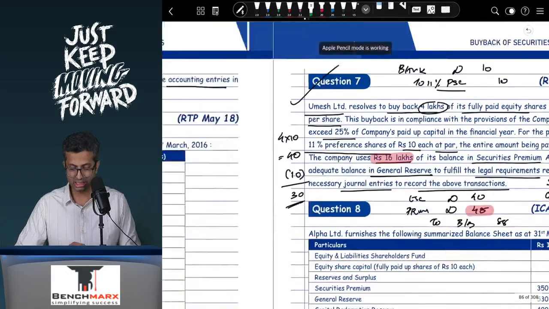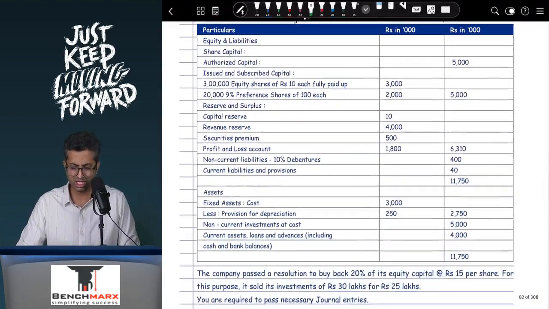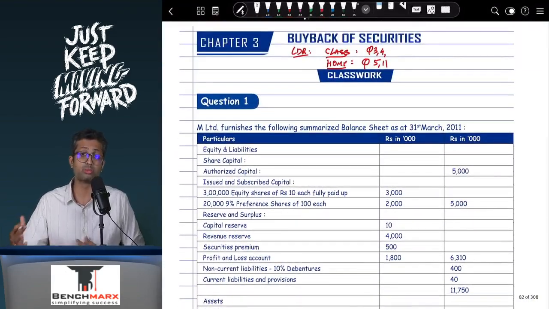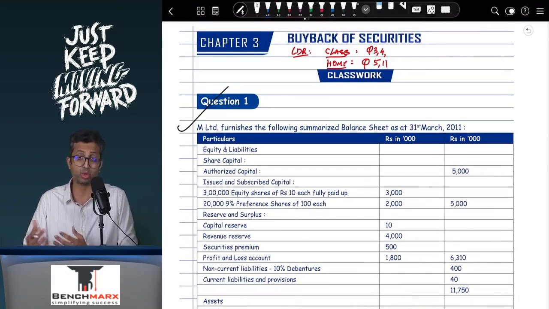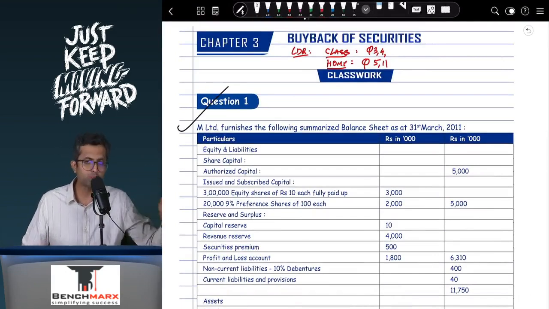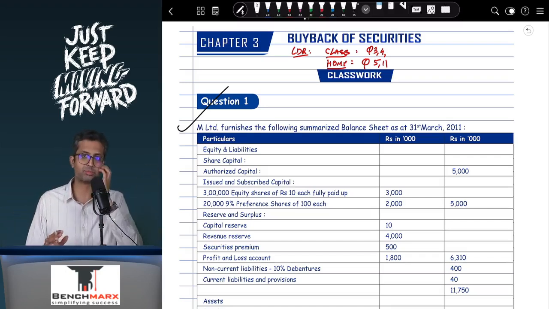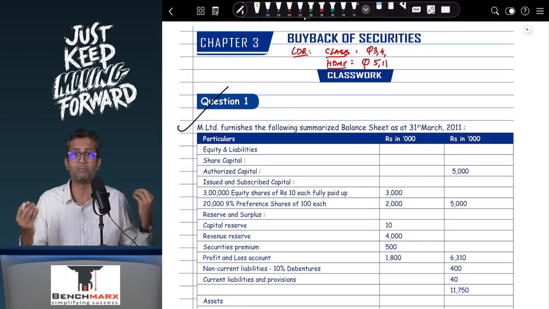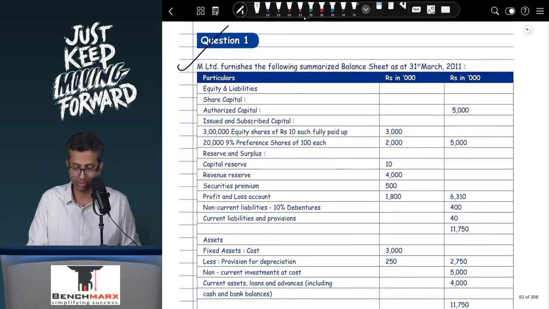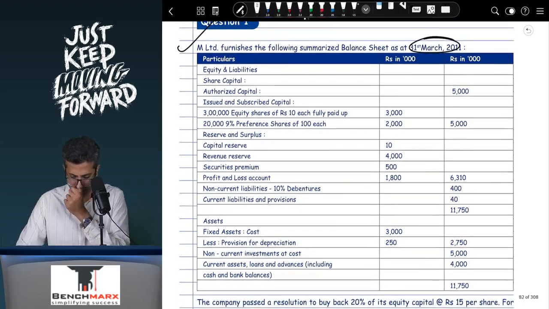The next thing that you go to over here is your standard questions where you are just asked to pass the journal entries. It's very easy and scoring in case something like this comes. Though most of the questions that we usually get are questions involving that maximum permissible limit, or sometimes there might be combined questions as well. So you'll have question number 1. M furnishes the following balance sheet as on 31st March 11. So you have the entire detailed balance sheet.